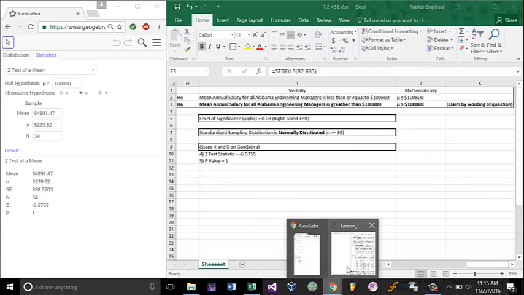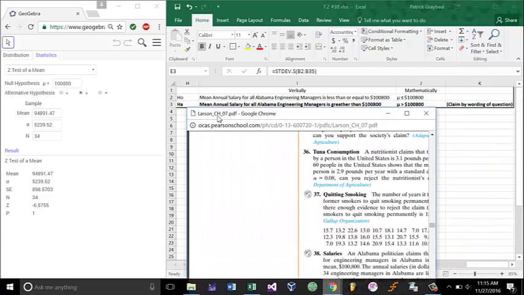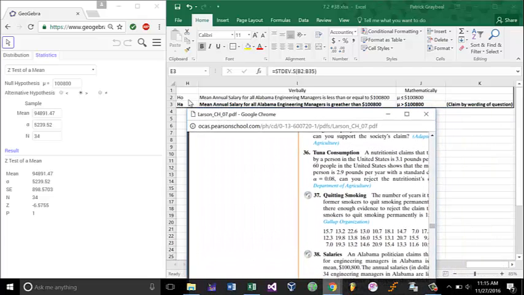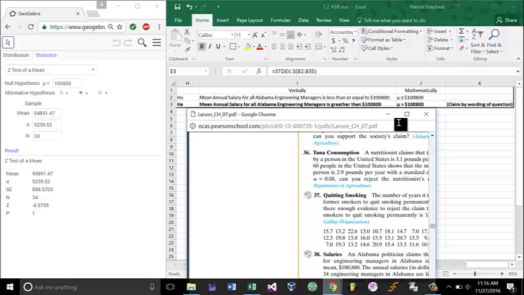Conveniently, there happens to be this table that has all this information ready. Wow, that's amazing. Let's look at our alternate hypothesis first, as it is our claim. The mean annual salary for all Alabama engineering managers is greater than $100,800. So mathematically, that would be mu is greater than $100,800.